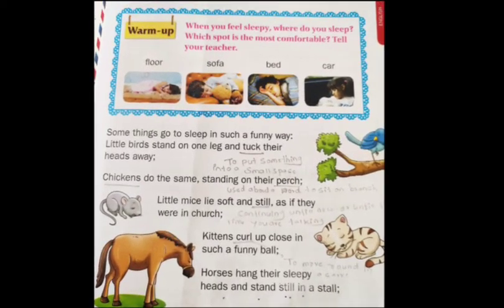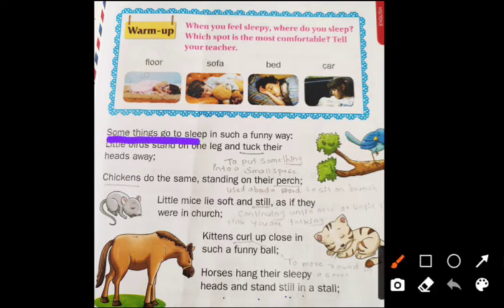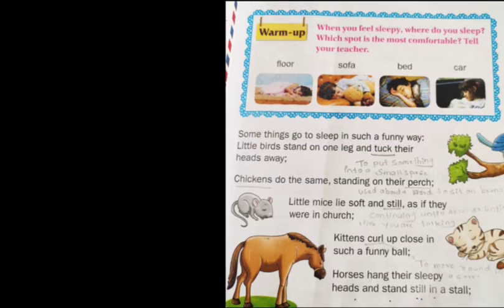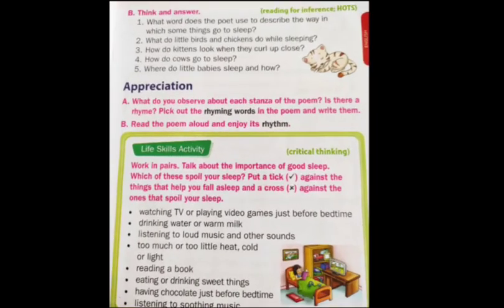See here: "Something go to sleep in such a funny way." Yes, so this is the first answer. Something go to sleep in such a funny way.